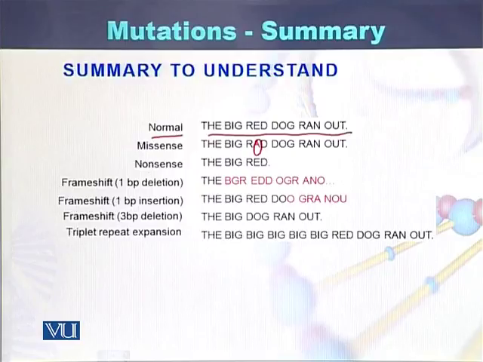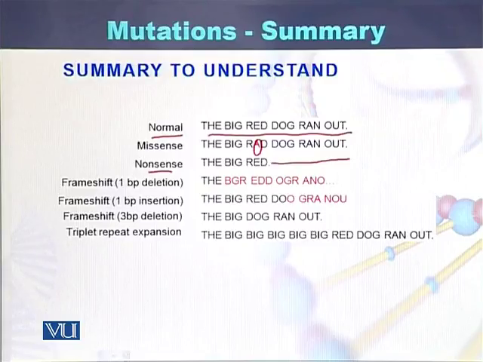In case of nonsense mutation, because there is a termination of the production of the protein, in this case we see that there is termination: the big red. Then nothing, all the rest of the sentence has been deleted. Same is in case of production of the proteins or polypeptides, that once there is nonsense mutation, then there is no production of the protein.